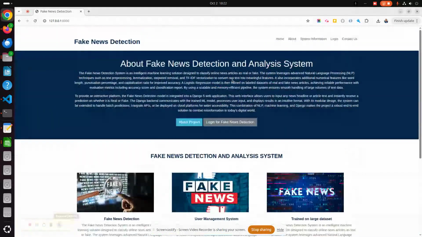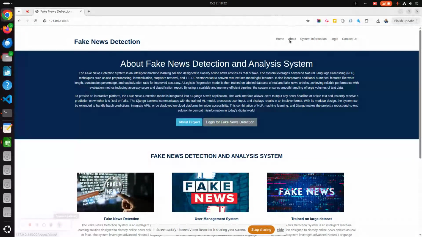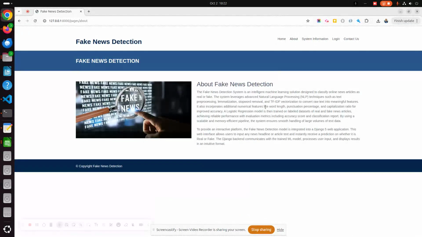You can see this is the home page. There is nothing dynamic on it, but to give the project a good effect, I have created a home page here. This is the about page. Again, this is a static page with nothing dynamic on it, and if you want to add some information here, you can add it easily.